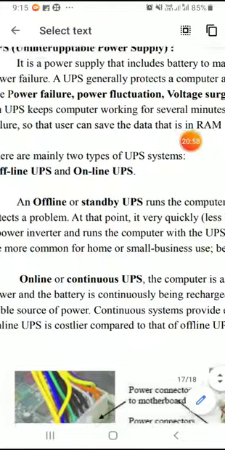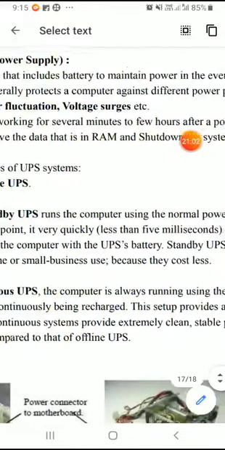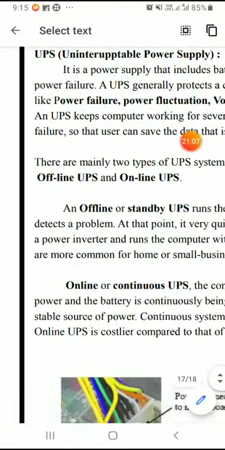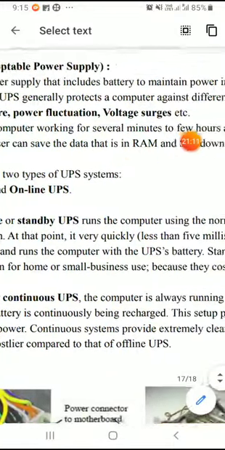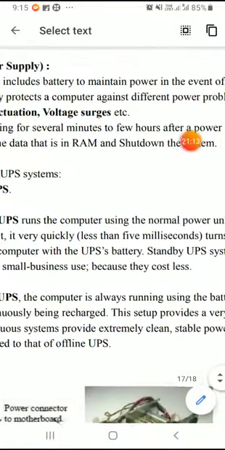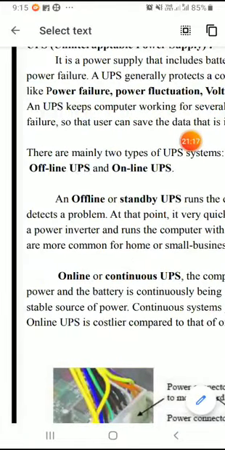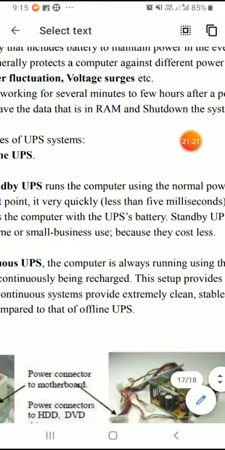At that point, very quickly, within milliseconds, it turns on a power inverter and runs the computer with the UPS battery. Standby UPS systems are more common for home and small business use because they are less costly.